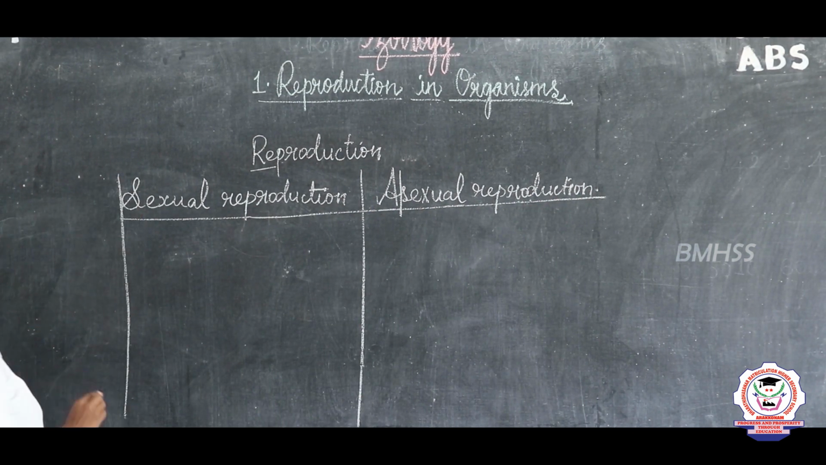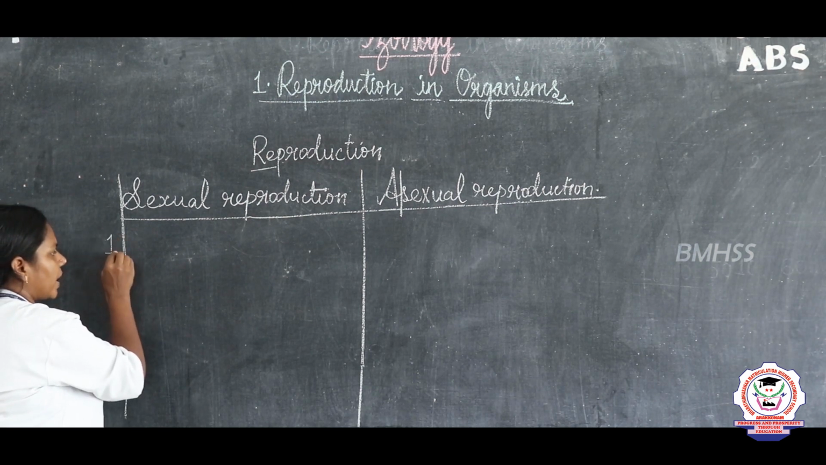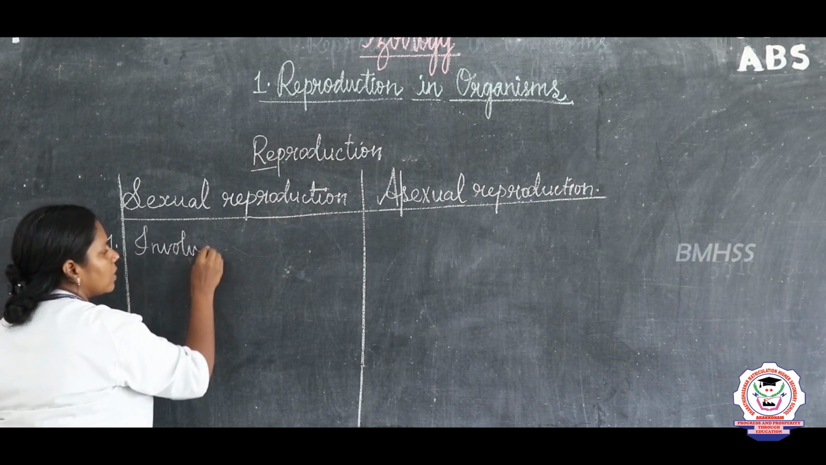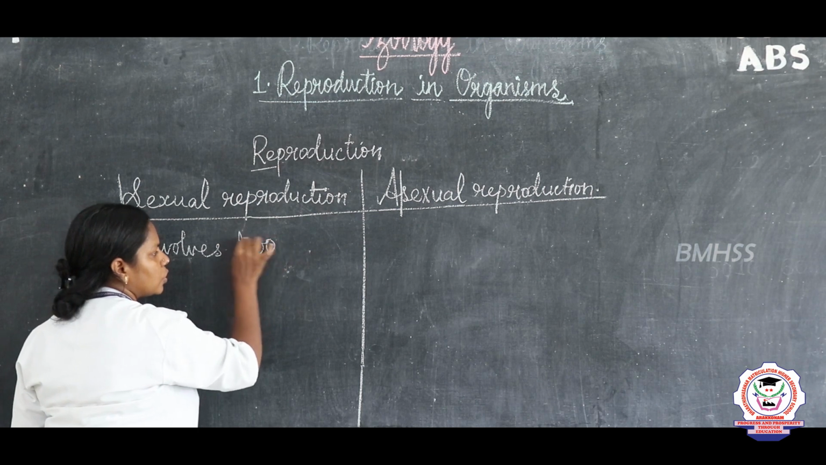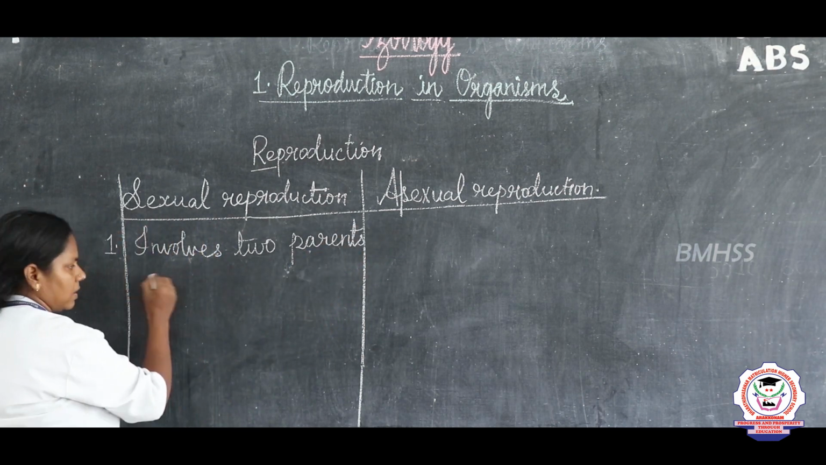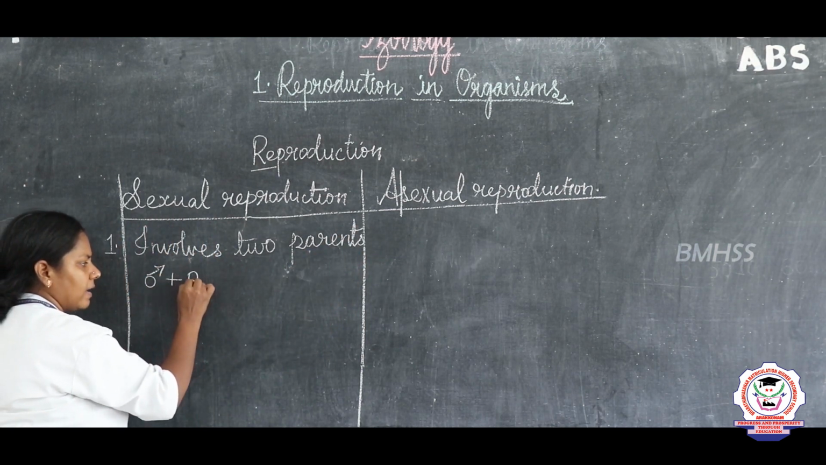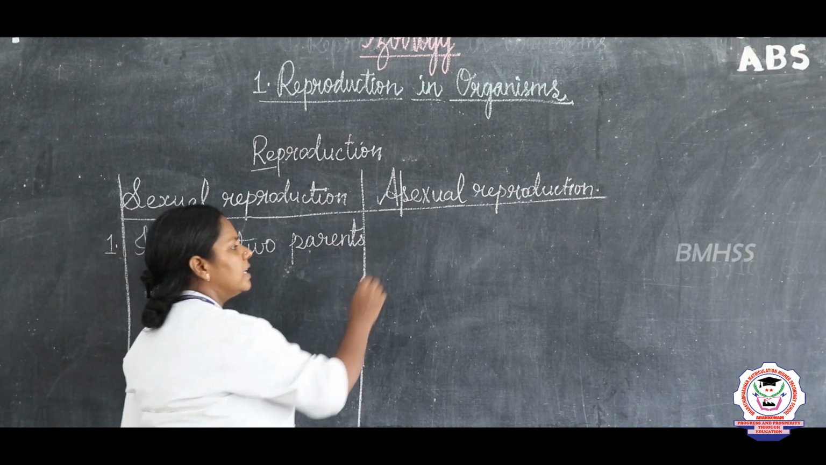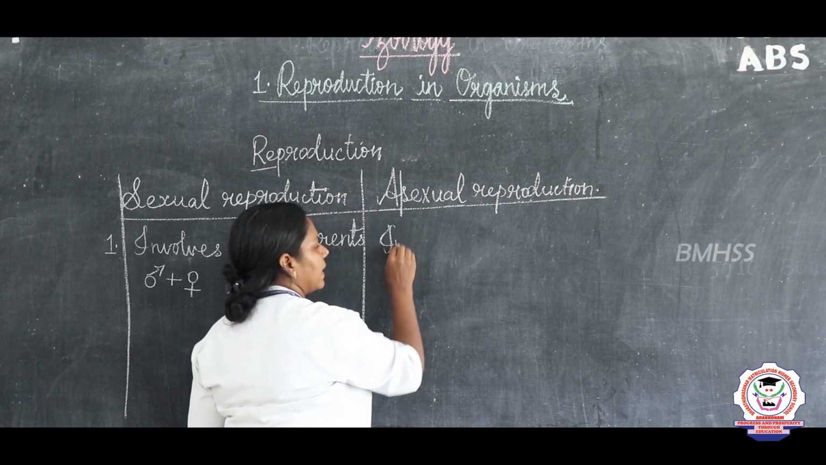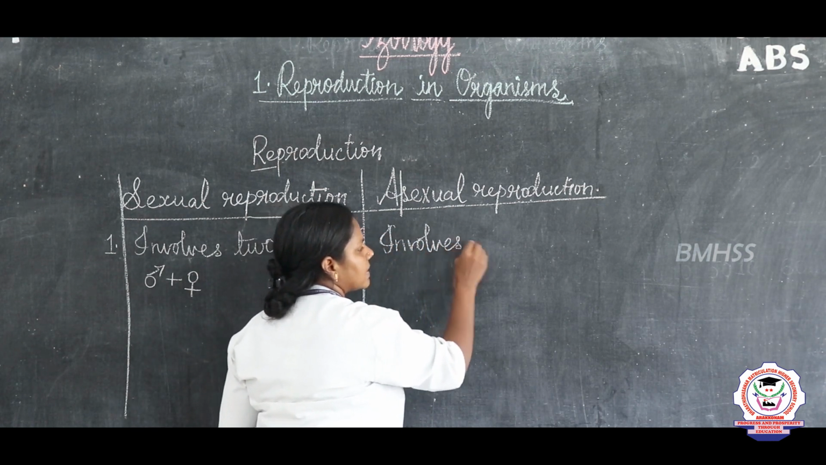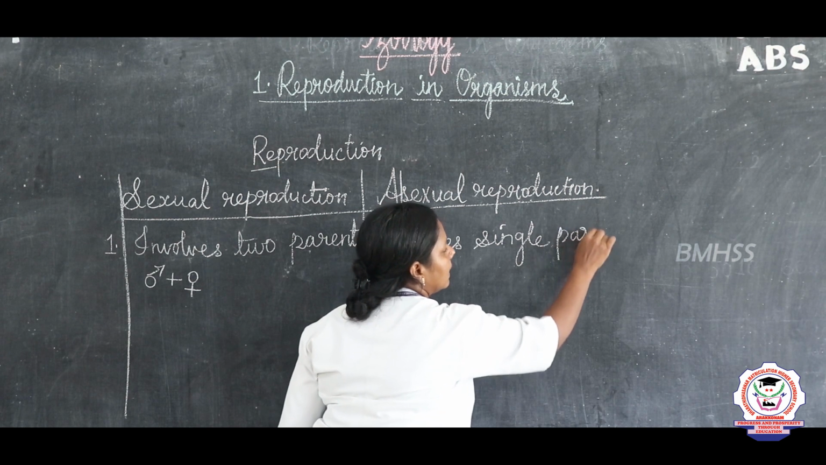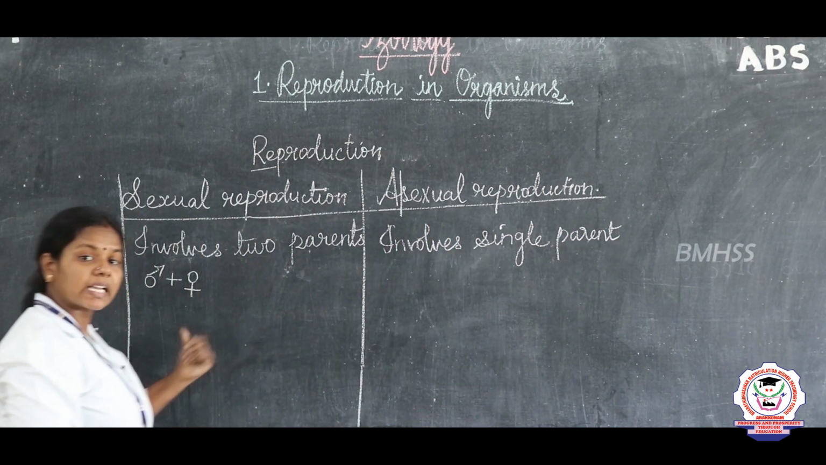Okay, the first difference already we discussed. What is the first difference, children? Sexual reproduction involves two parents. Who are the two parents? The male and the female, right? And what is the asexual reproduction? Asexual reproduction does not involve two parents. It involves only single parent. Okay. And what is the second difference?